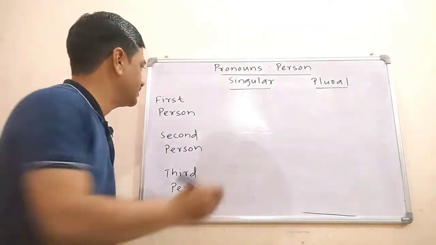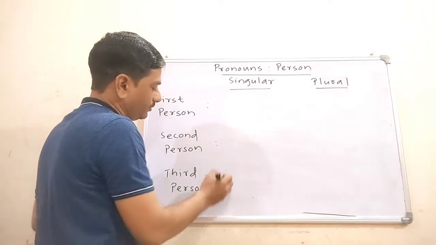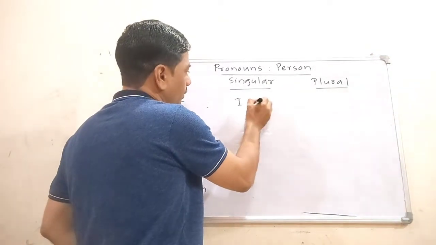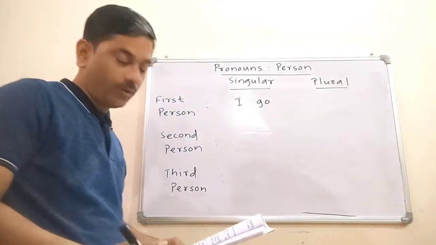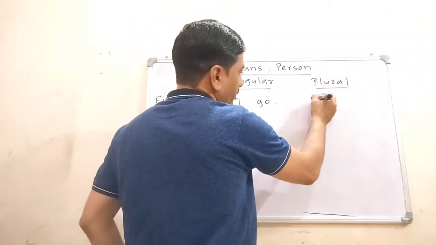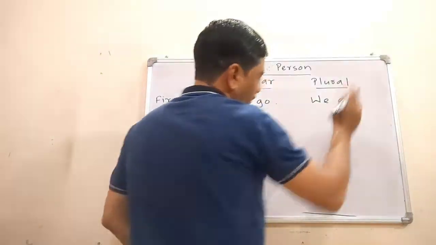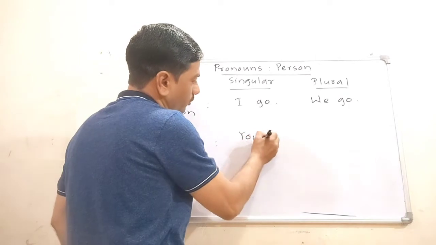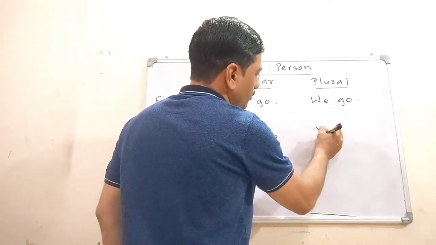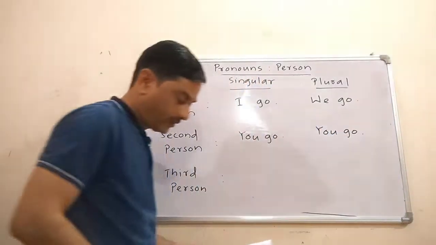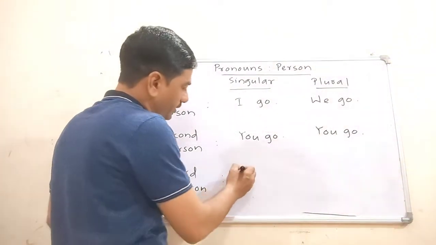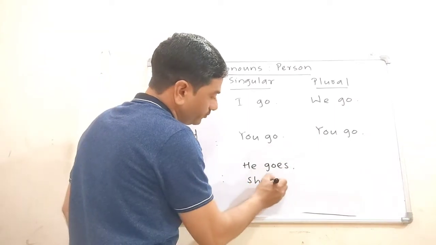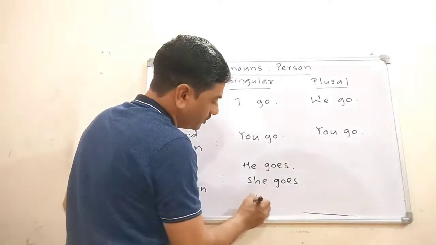I will write some sentences. See, I go, it is singular. We go, its plural is we go, plural. Then you go, it is singular. Plural is also you go. Here, he, she, it goes. Okay, he goes, she goes, and it goes.